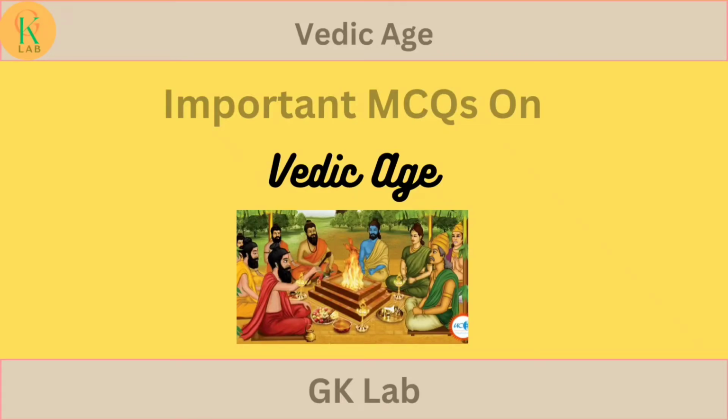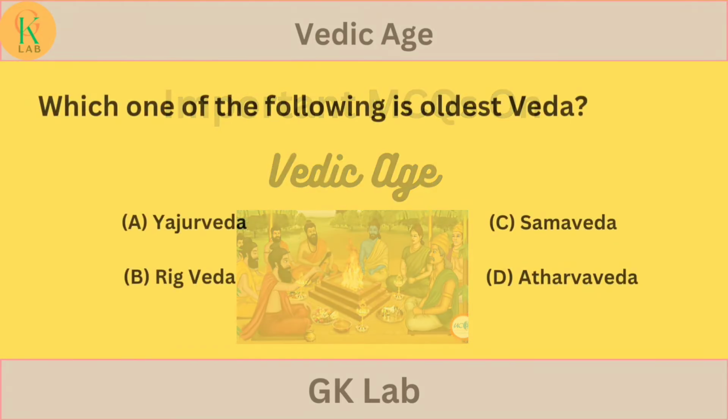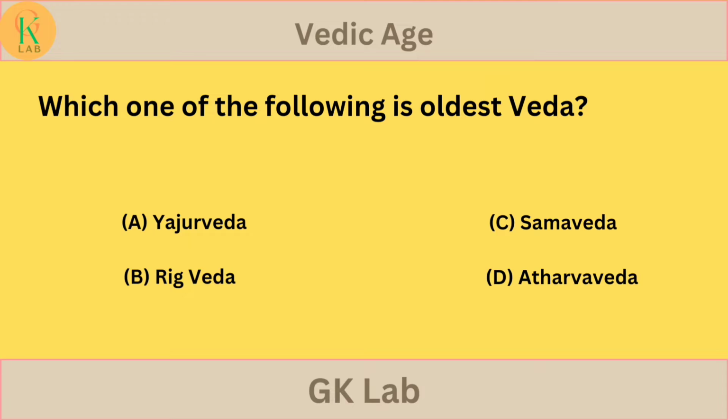We are going to discuss important MCQs on Vedic age. Which one of the following is the oldest Veda? Option A. Yajur Veda. Option B. Rig Veda. Option C. Samaveda. Option D. Atharva Veda.